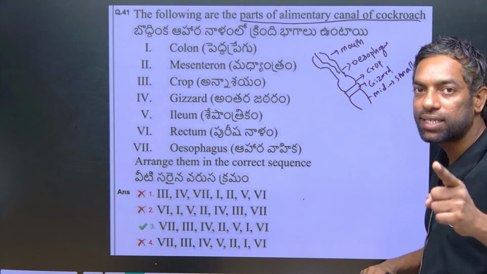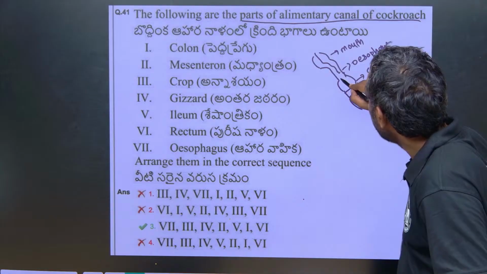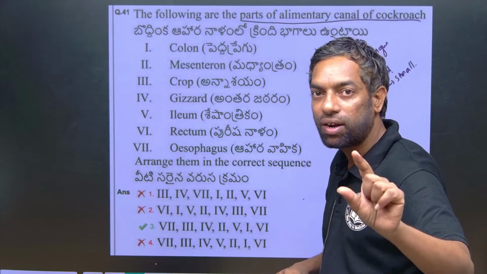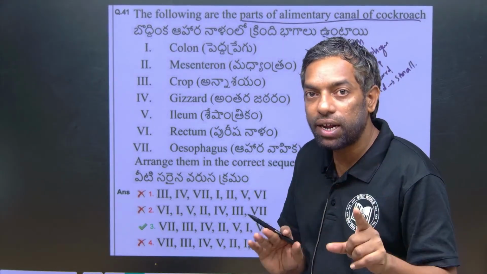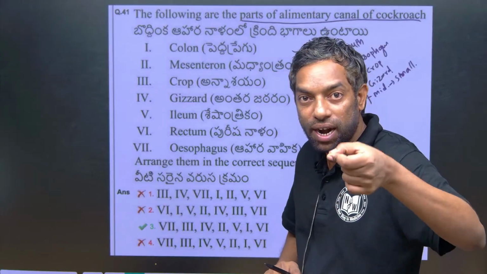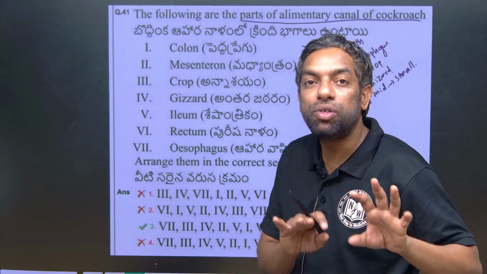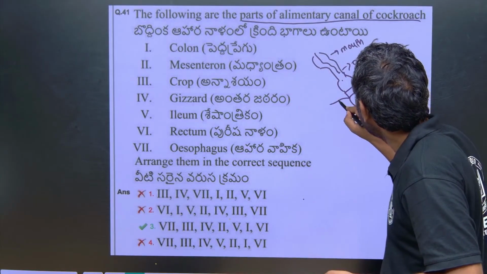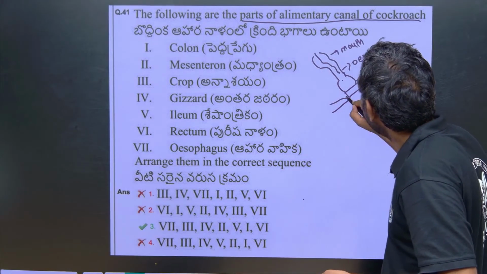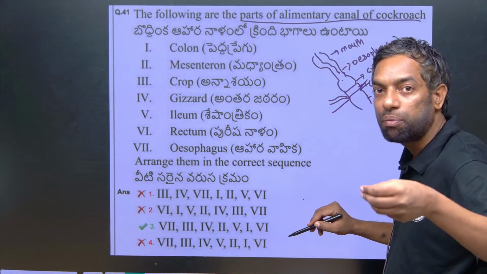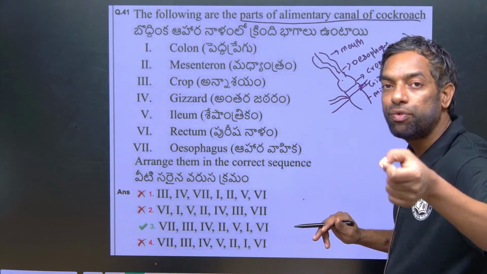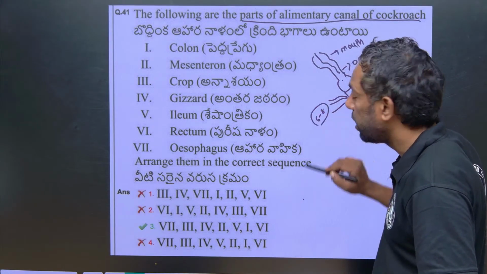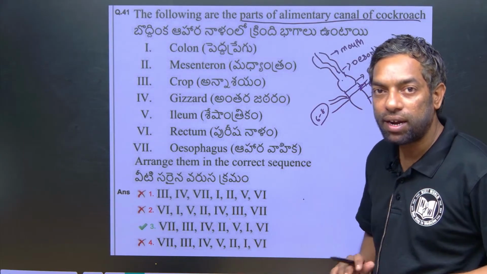There is no chitinous layer in the midgut; there is a chitinous layer in the foregut and hindgut. The midgut walls do not have a chitinous layer, which is why the food ground in the gizzard can be absorbed in the midgut. Between the foregut and midgut there is a place like a liver that produces secretions, which we call hepatic caeca, 6 to 8, between the foregut and midgut.